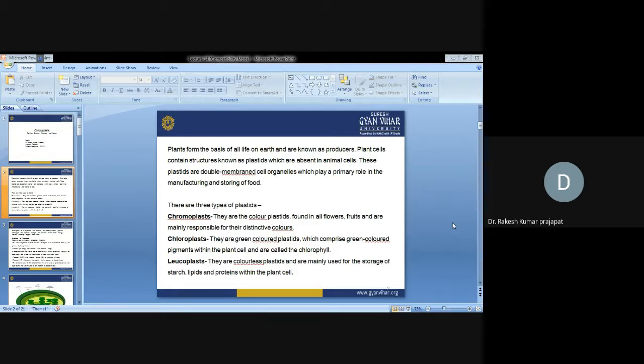There are three different classes of plastids: chromoplast, chloroplast, and leucoplast. Chromoplasts are the colored plastids. Chrom means pigment or color. They are found in flowers and fruits, and are mainly responsible for their distinctive colors. As you know, chrom means pigment or color, because each and every fruit and leaf has different colors. So the color is because of the chromoplast.